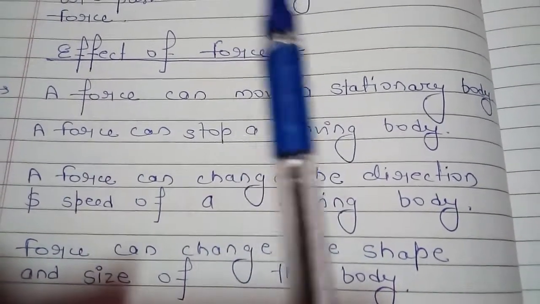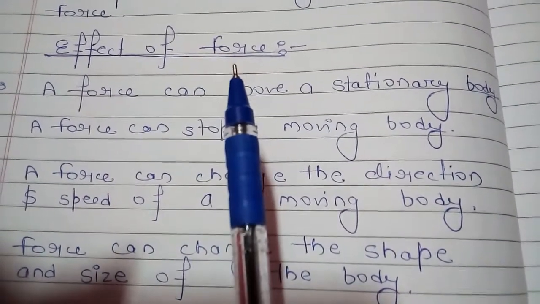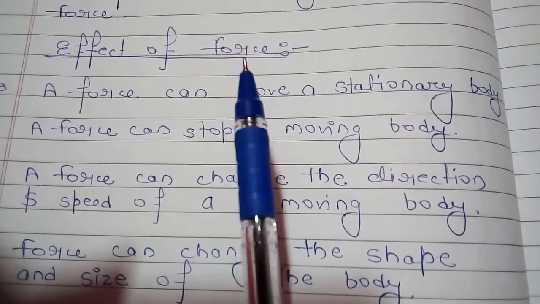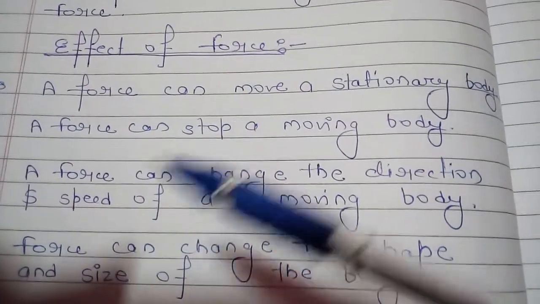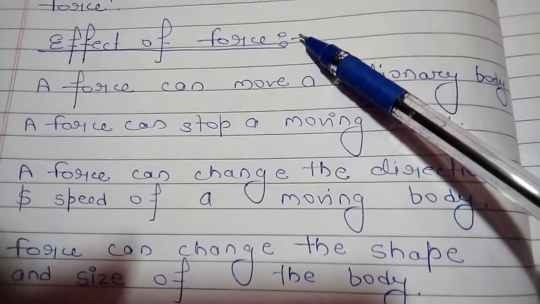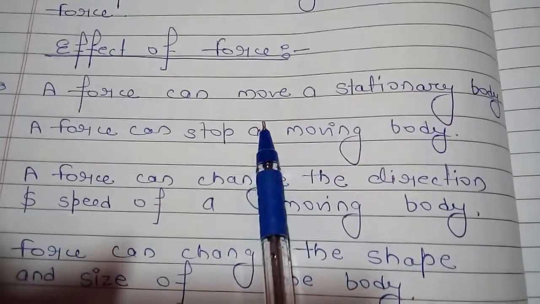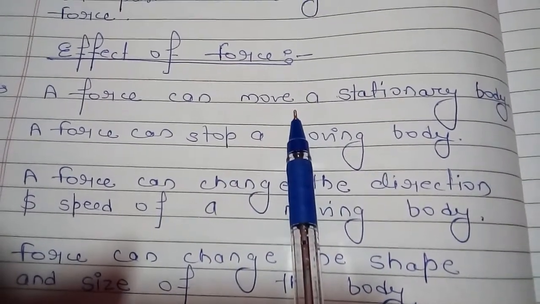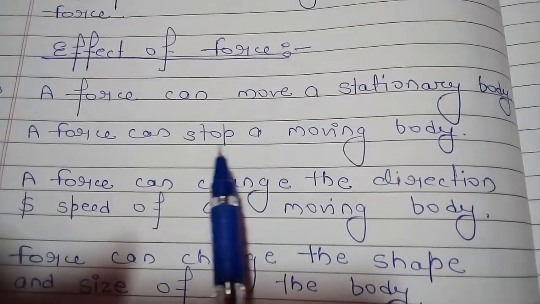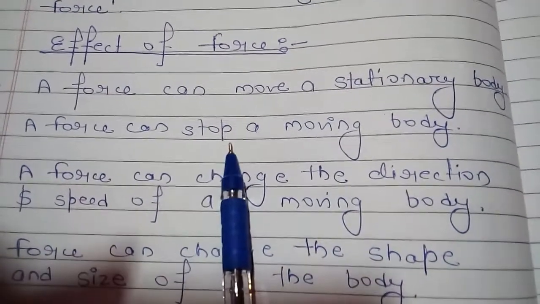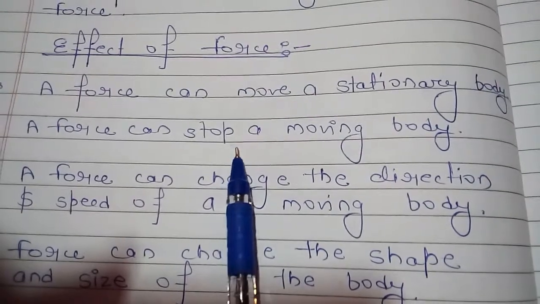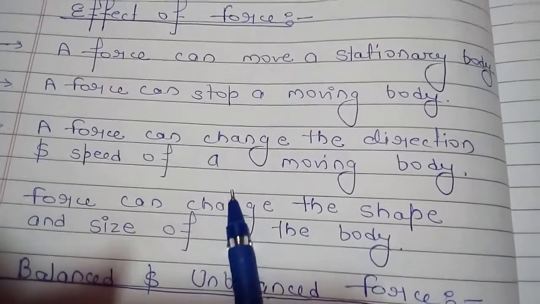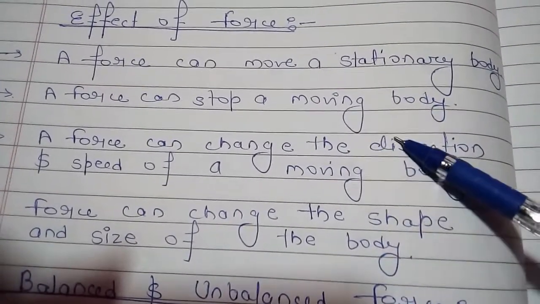If this pen is moving and you want to stop it, you have to apply some force to stop it. You can take another example, a car. If you want to drive a car, or move a bicycle or a bike, you have to apply some force on it. And if you want to stop those vehicles, you again have to apply some force to stop them. These are the effects of forces.